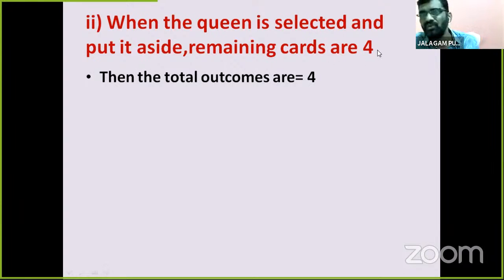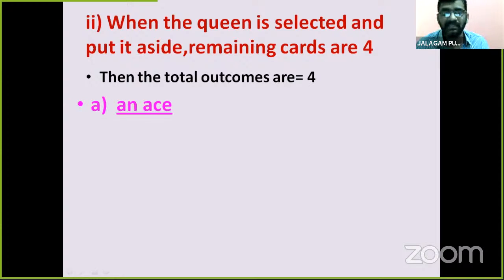Only 4. Then the total outcomes are how many? In the previous, total number was 5. Here in this problem, total number is 4. That's why 4 is the total number of outcomes.